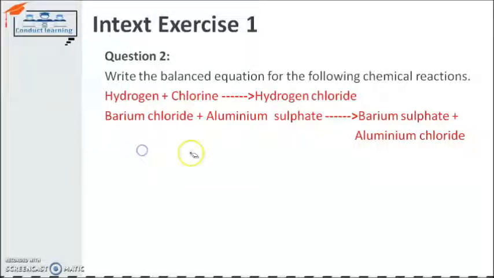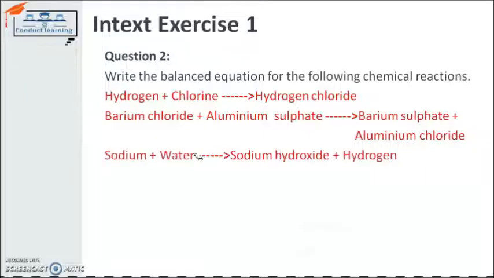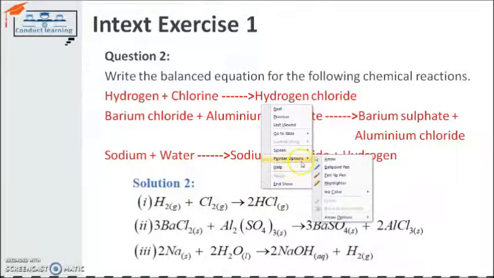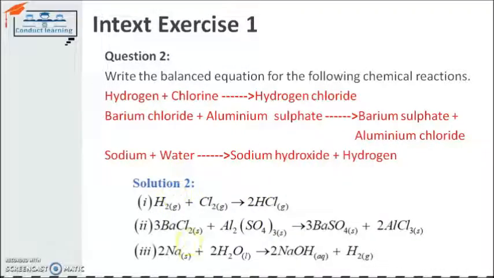When I switch to the next, sodium and water are there. You can check easily, the solution is there on the screen for all three. Sodium is represented simply by Na. First we write sodium Na, and after that water H2O. It gives us the products NaOH, sodium hydroxide, and hydrogen gas, which is H2.